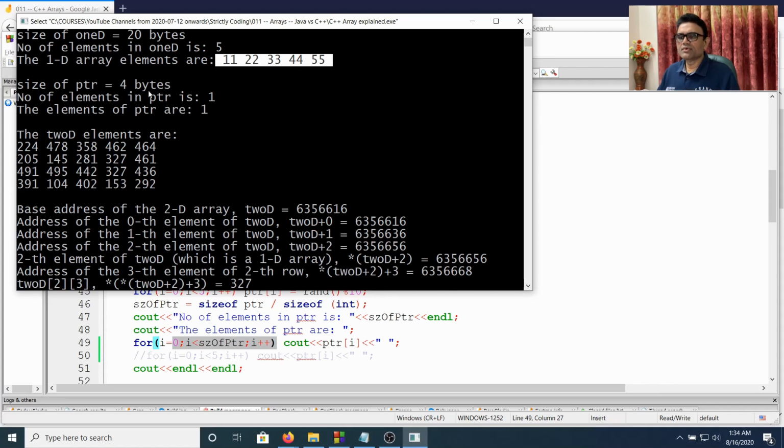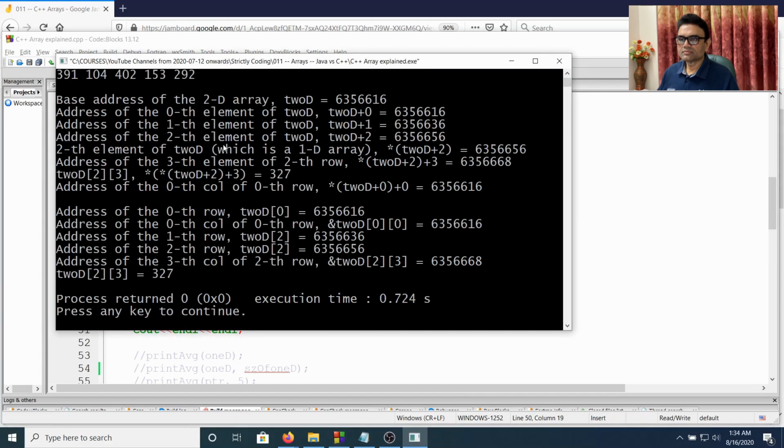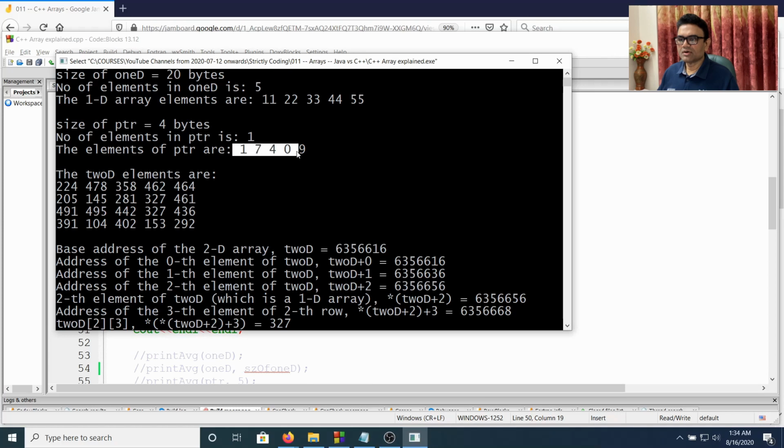Therefore, since it is 4 bytes, dividing by 4 gives 1, so it is actually printing only the first element. But if I change it to 5, then we'll run the loop 5 times and we'll get all the values.